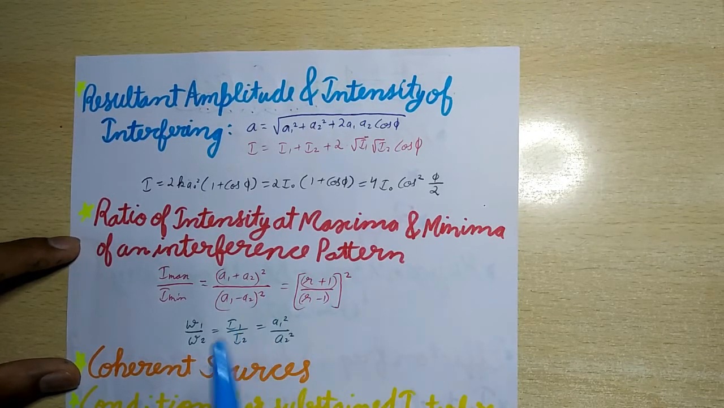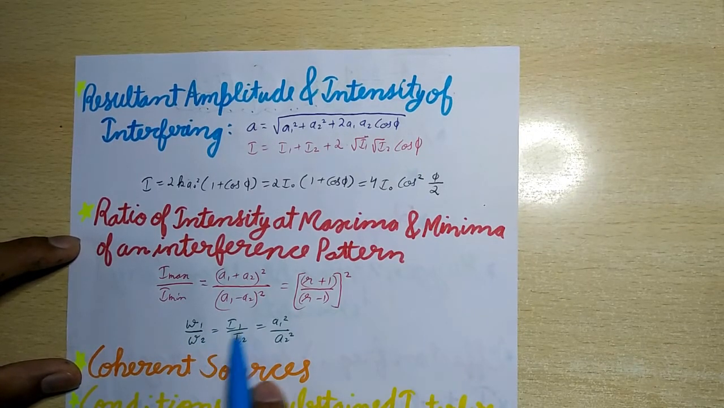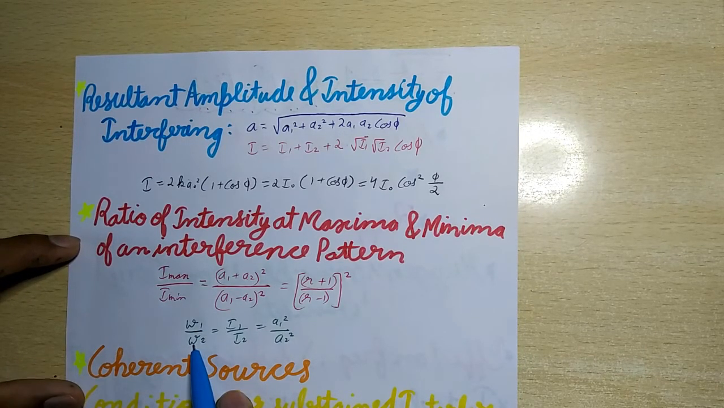Where A1 upon A2 is equal to under root I1 upon I2, is the amplitude ratio of the two waves, and where W1 upon W2 is equal to I1 upon I2, which is equal to A1 square upon A2 square. Here W1 and W2 are the widths of the two slits.